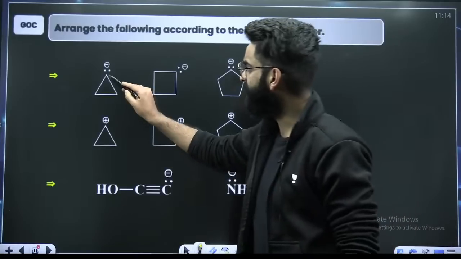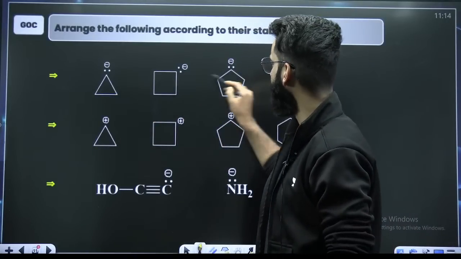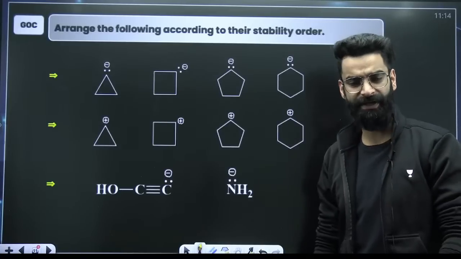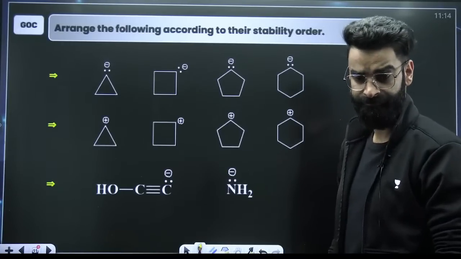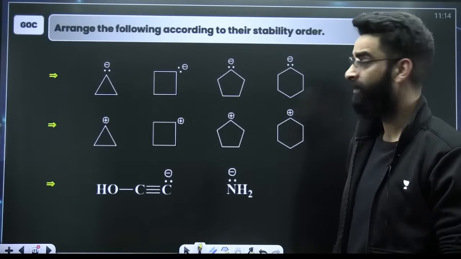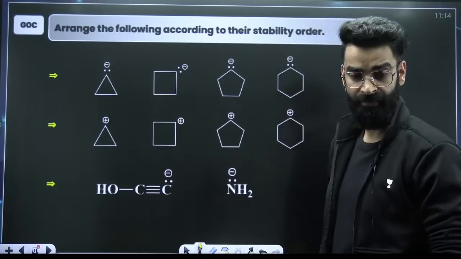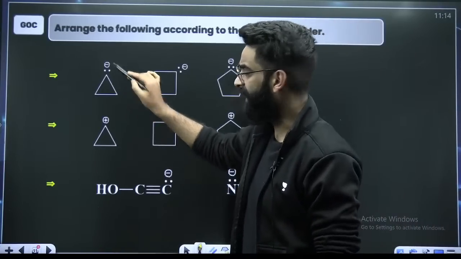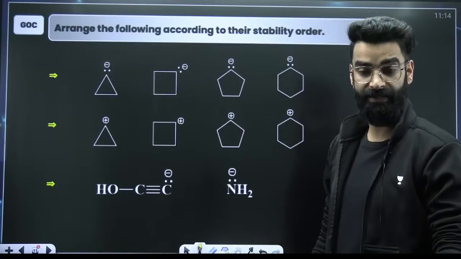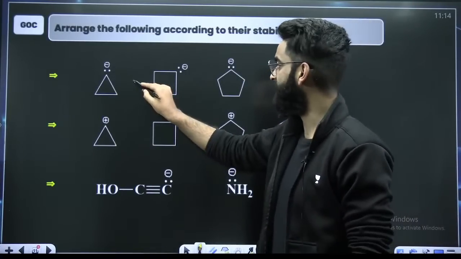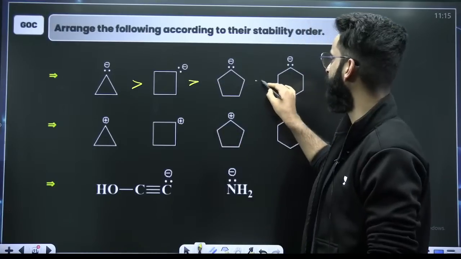See guys, if you remember, this is a 3-membered ring, 4-membered ring, 5-membered, 6-membered. Less membered ring is more electronegative, you know it, already discussed. Angle strain concept. Here you have got more angle strain means more electronegativity. Correct? Perfect. And negative charge is more stable on more electronegative. So what has to be the stability order? It is 1, 2, 3 and 4.